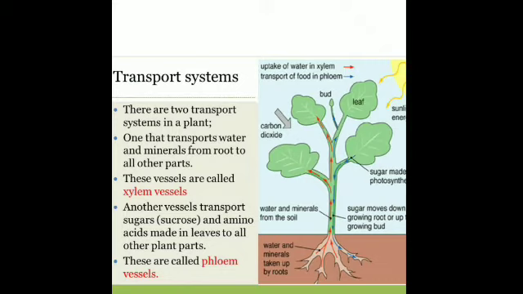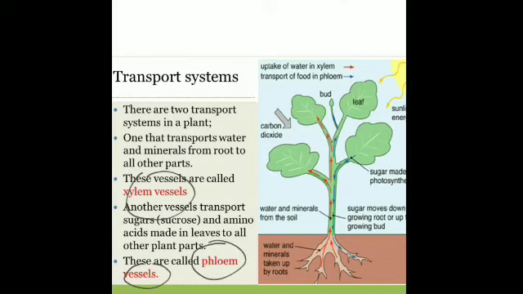There are two transport systems. One transports water and minerals from the roots to all other parts of the plant, and these vessels are called the xylem vessels. Is it clear? And the other one is that through which the food that has been prepared by the leaves moves to other parts of the plant. These are the phloem vessels.